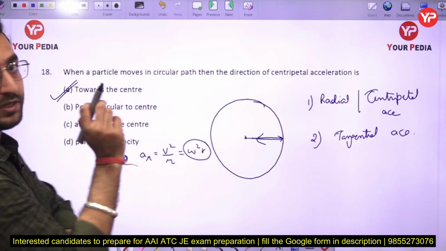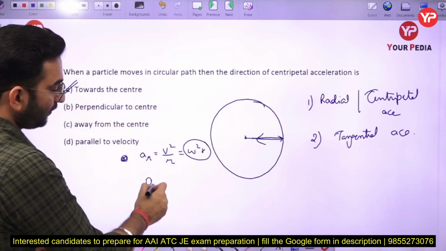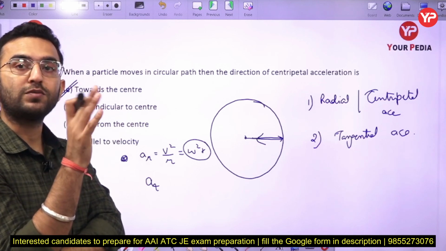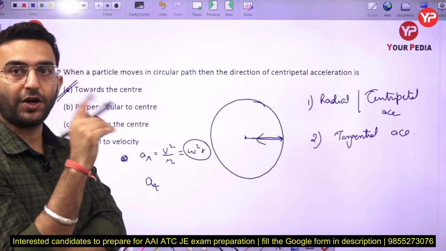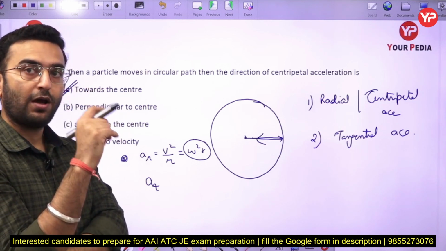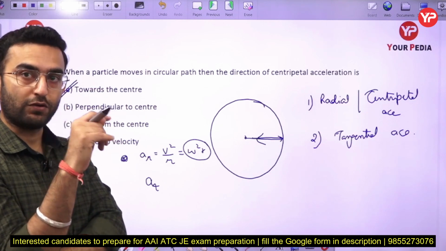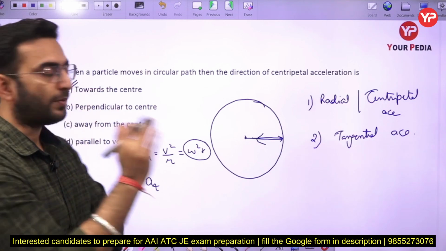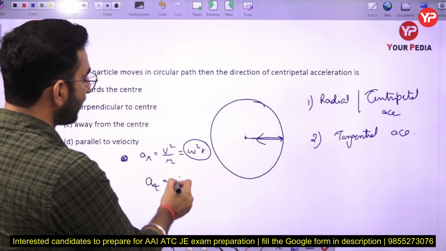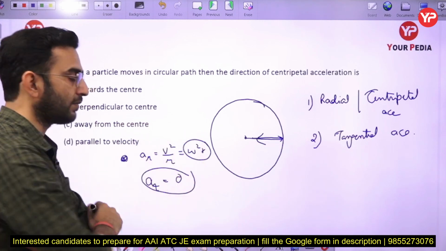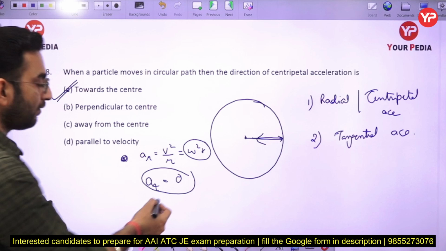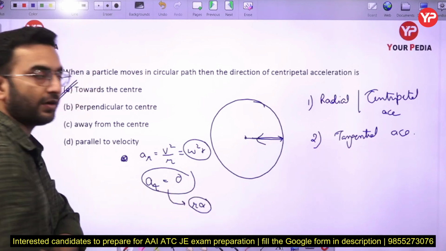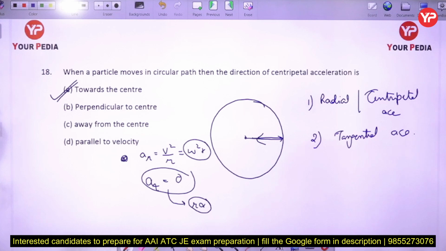And if we talk about the tangential acceleration, always remember, tangential acceleration is always going to be there when the body is moving with non-uniform velocity, due to the angular acceleration. But once the body is moving with uniform velocity, in that case angular acceleration will be 0 and the tangential acceleration will be 0. So I can write the tangential acceleration will be 0 in this case. Or in the non-uniform motion it is going to have a value of r into alpha. Now the next part.